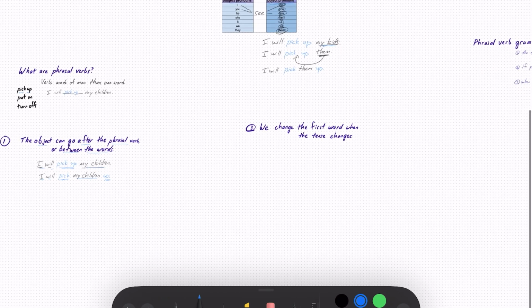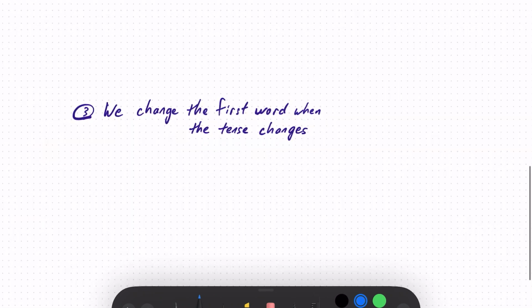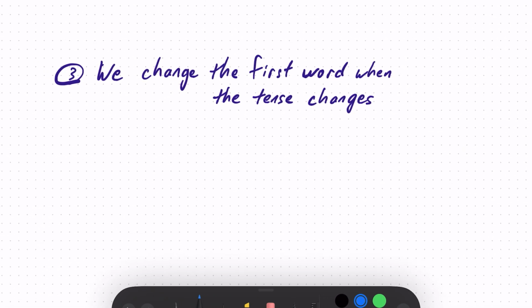Third thing I want you to know about phrasal verbs is we have verbs with two words, and when we have to change the form of the verb, if we put ing, if we put ed on the end, we only change the first word in the phrasal verb. Okay, so for example, in the present tense, I say I pick up my kids.